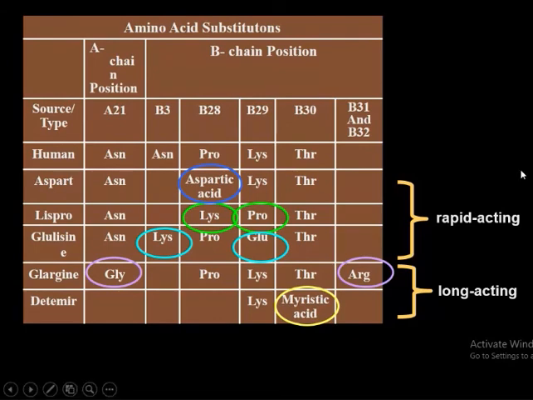So we are producing rapid acting, faster acting insulin. Now when you add arginine and glycine and myristic acid at that point, it becomes long acting, lipid-like, because we are adding lipid, a non-soluble component. Then normal insulin becomes long acting.